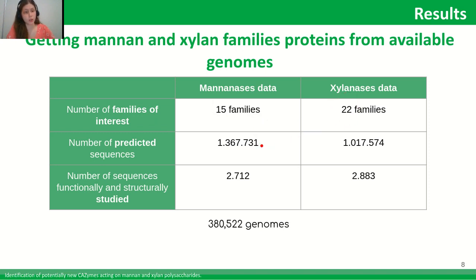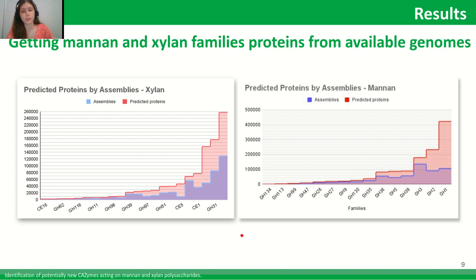And we obtained more than 1.3 million predicted proteins in the genomes for mannan, and only 2.7 thousand studied protein sequences, also for mannan. And for xylan, we have more than 1 million predicted sequences, and almost the same amount as mannan for the explored sequences. All this from approximately 380,000 assembly accessions, finding more than one enzyme predicted per genome in all the families of interest.